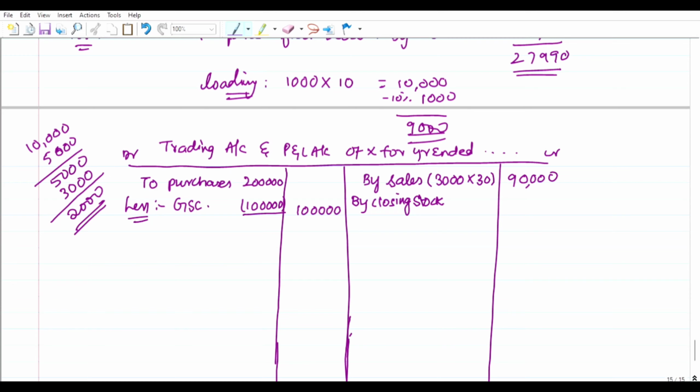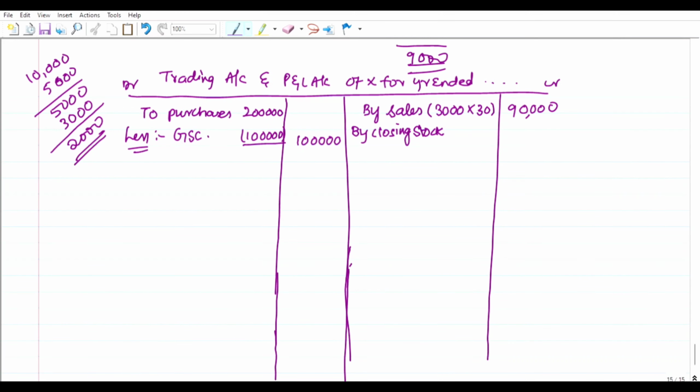By closing stock, then what we have to take here, 1 minute. Yeah, let us go for completing this within 2 or 3 or 4 minutes. Okay, no problem.